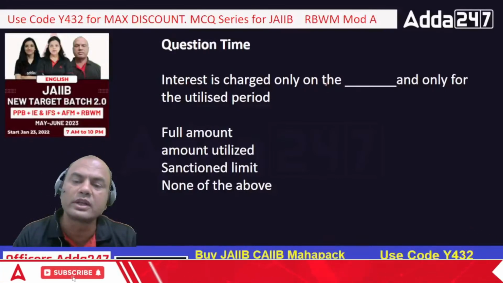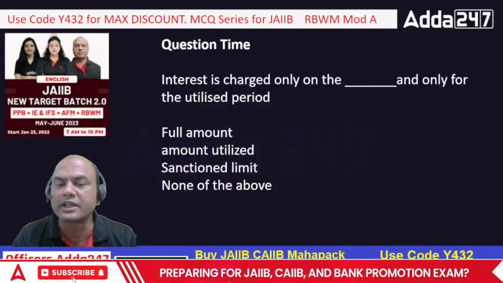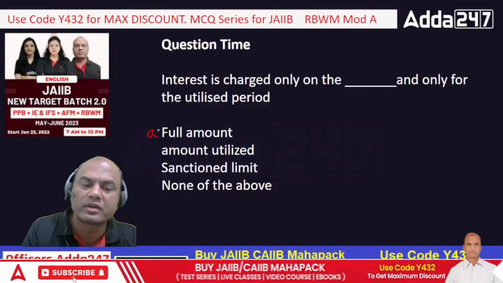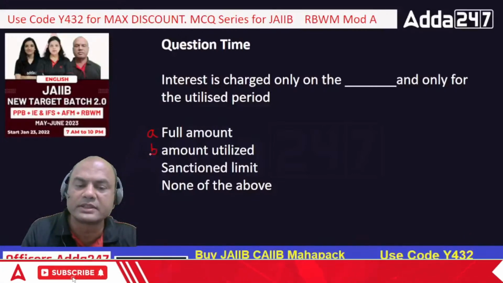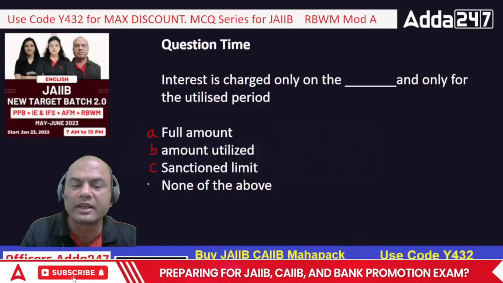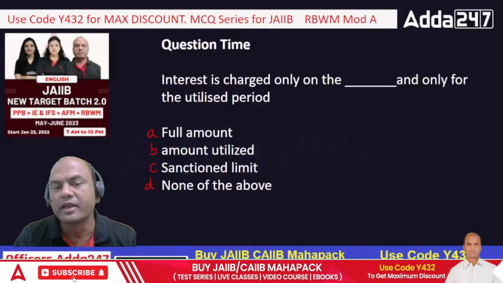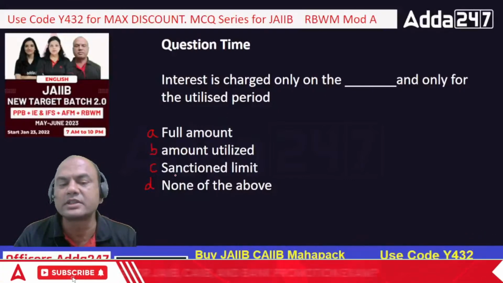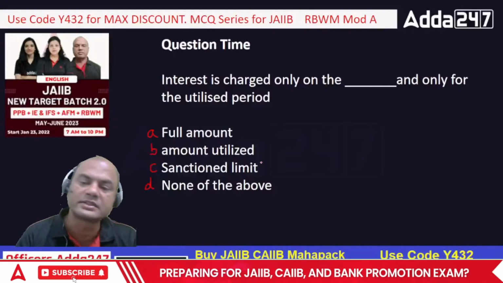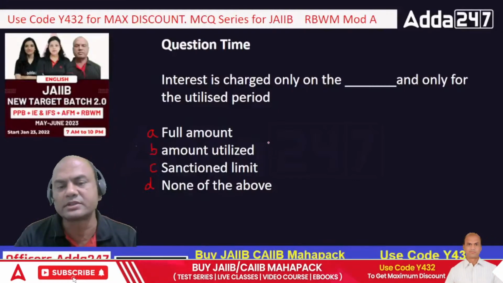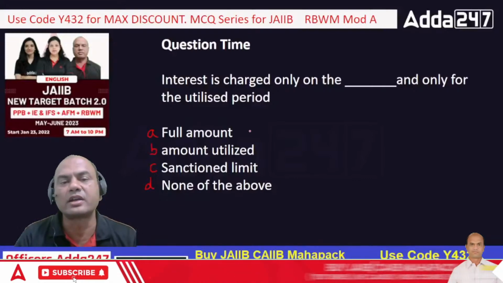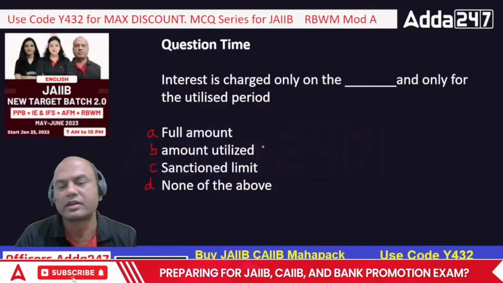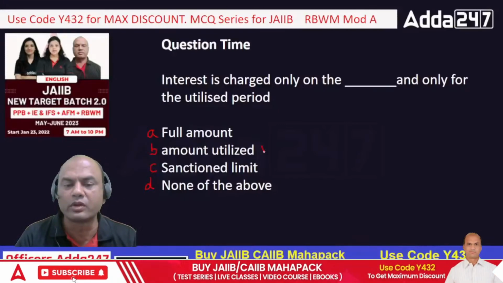Interest is charged only on the dash and only for the utilized period. So interest is, give me the answers now. A is full amount, B is amount utilized, C is sanction limit, and D is none of the above. What is the answer? Everyone, fast. Correct. Only on the amount utilized.